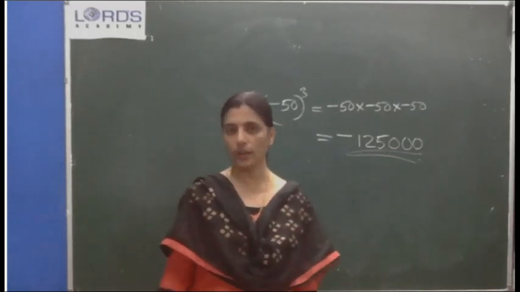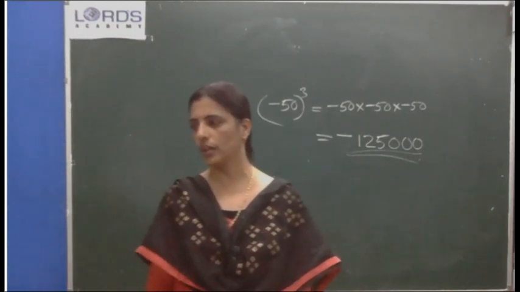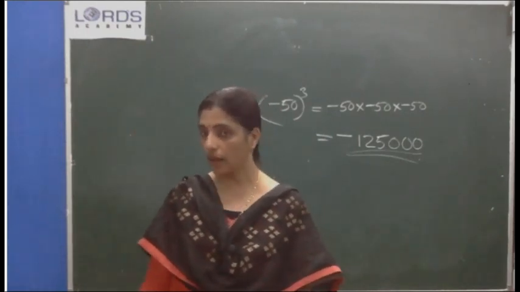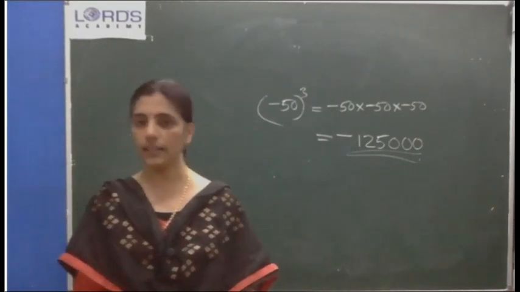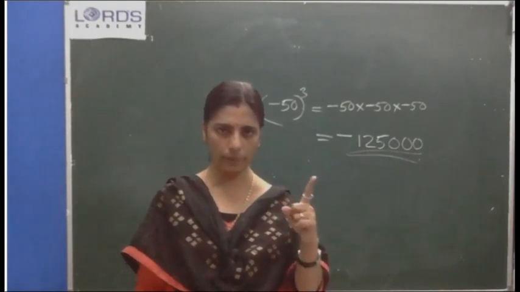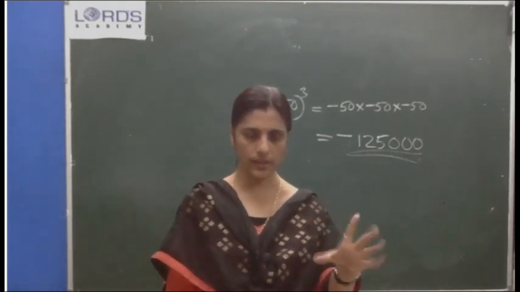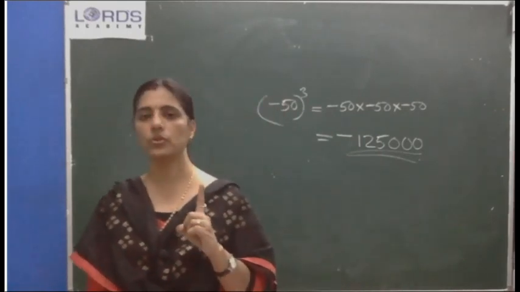Okay, likewise you can do question number 5. The other questions you have to do as homework, and the answer is there in the back of the book. Question number 6. Which of the following are cubes of an even number? No need to do the cube and all, use the property. What is the property? Cube of an even number is always even. Cube of an odd number is always odd.